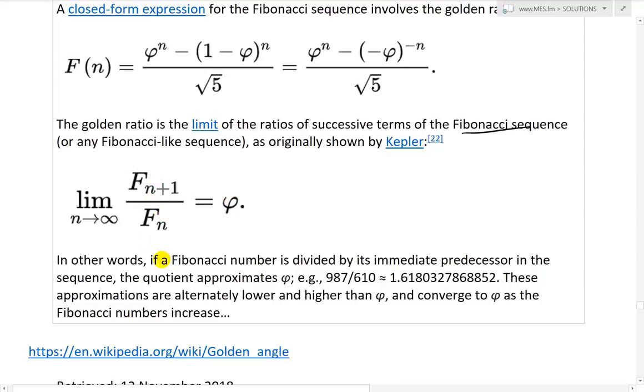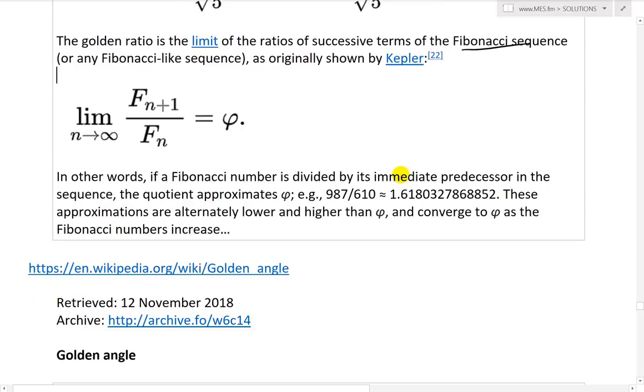This is exactly exercise 4. In other words, if a Fibonacci number is divided by its immediate predecessor in the sequence, the quotient approximates phi. For example, 987 over 610 is roughly equal to phi, like that, and so on. So for example, 2 over 1 is going to be 2. Then 3 over 2 will be 1.5. So it gets closer and closer to that number.